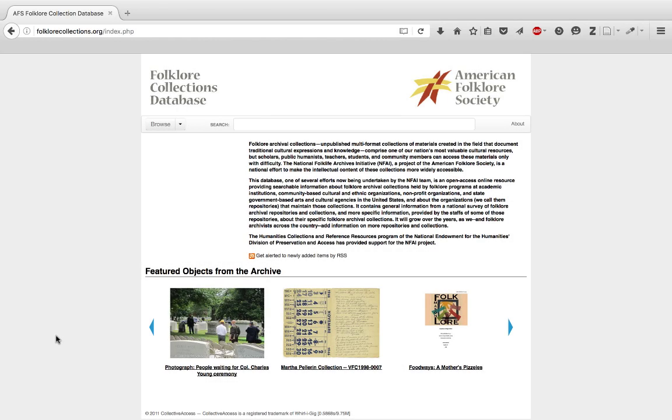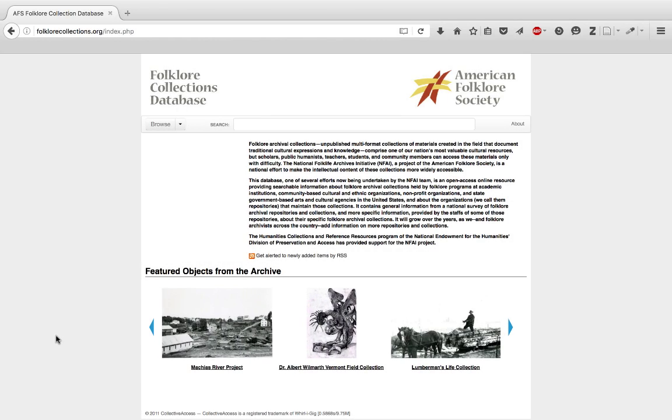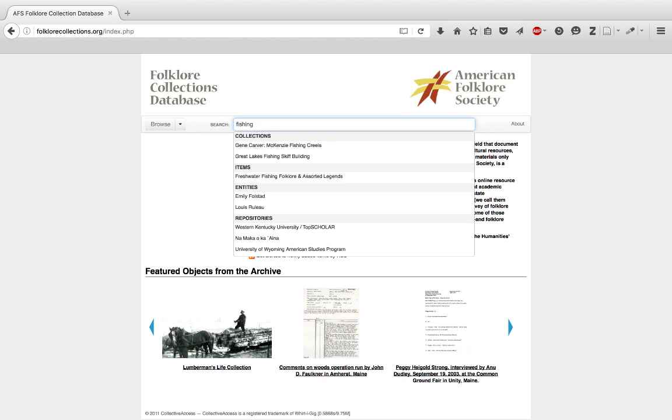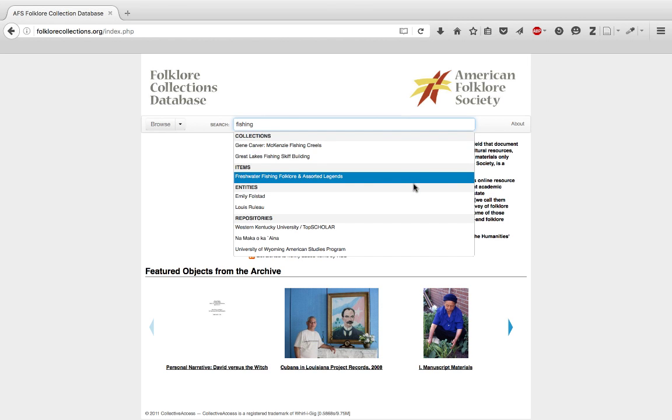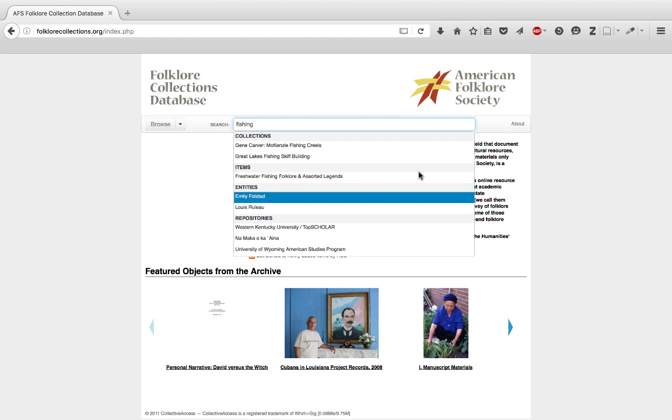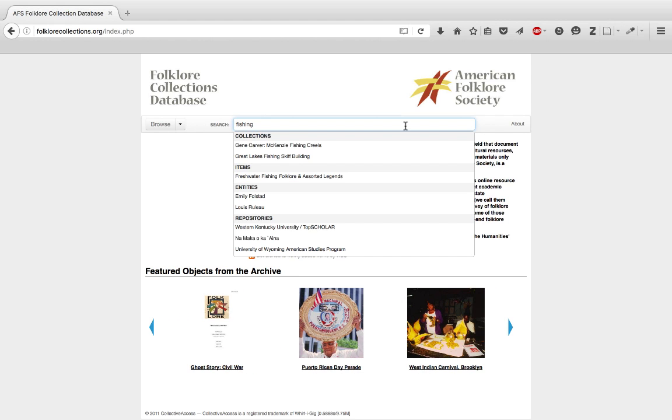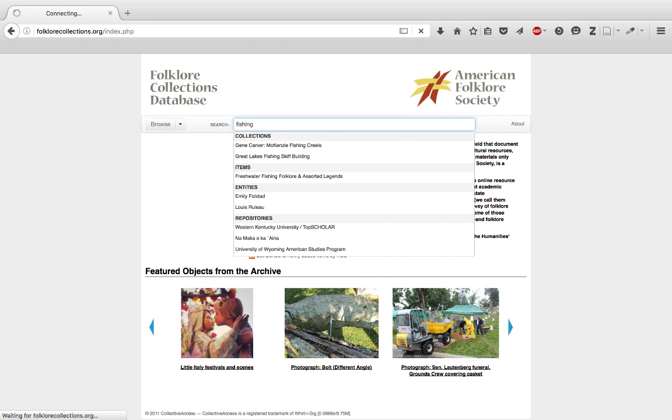Searching the FCD by a keyword. To search the FCD via keyword, you go to the search box and you type in a keyword. We'll use fishing as an example. You'll notice this quick return box pops up that shows you various content from the database broken out in certain ways that relate to the keyword fishing. That's not everything, though. This is just a selection. So if you want to see everything that relates to fishing, you hit enter.